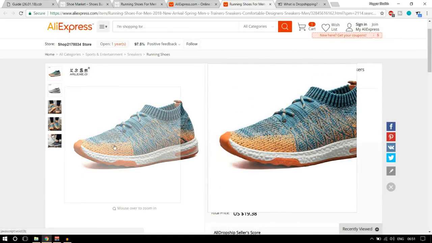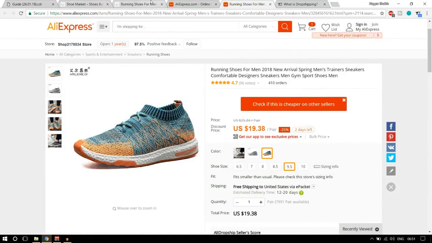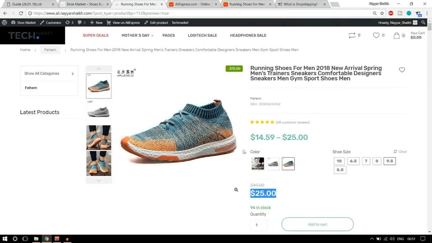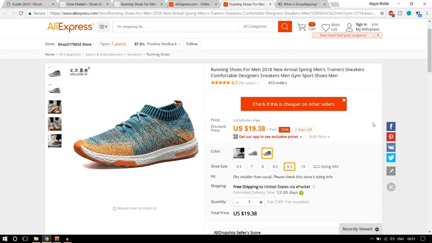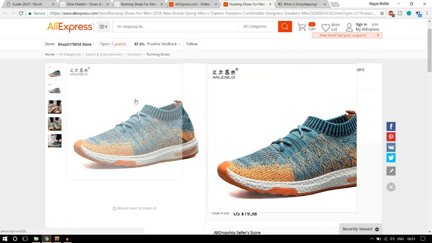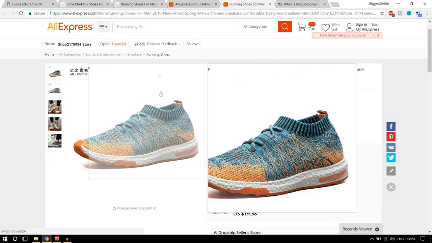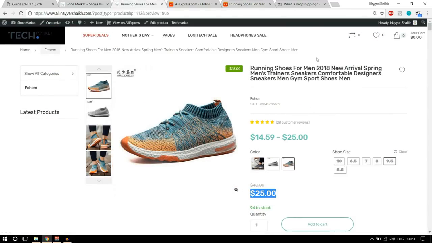Now, if you go to AliExpress, you will see that these two products are exactly the same. Okay, this is on my website and this is on the AliExpress website. So this is what happens. You are selling someone else's product on your own website. For example, here we are selling this product which is available on AliExpress. We are selling this on our website. Now, why do you want to do that? What is the gain? What does the creator, the owner of the website, earn in this?